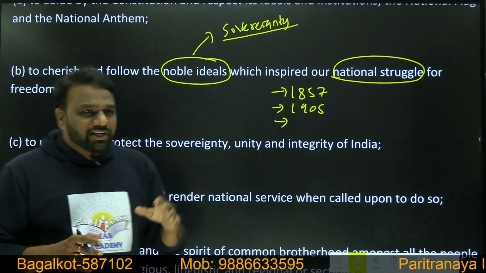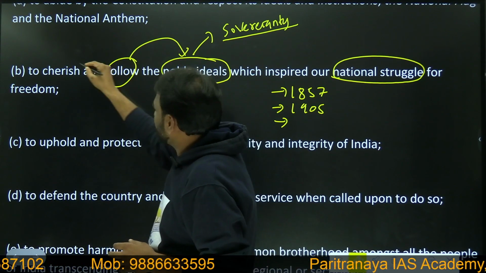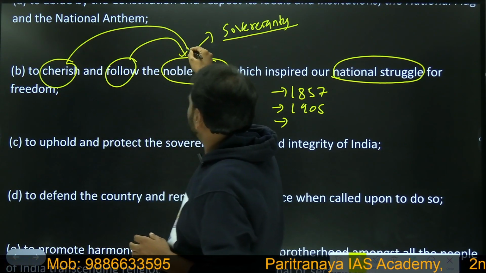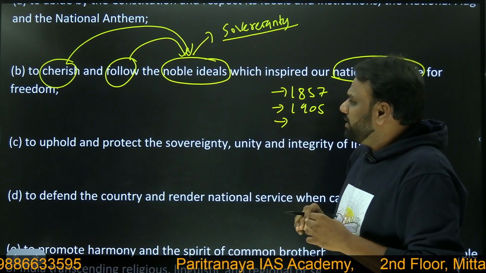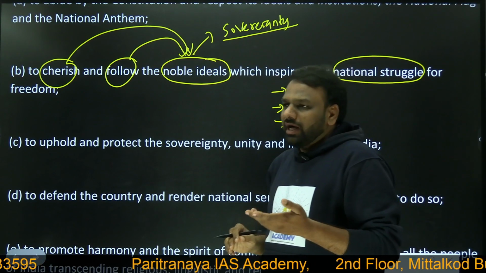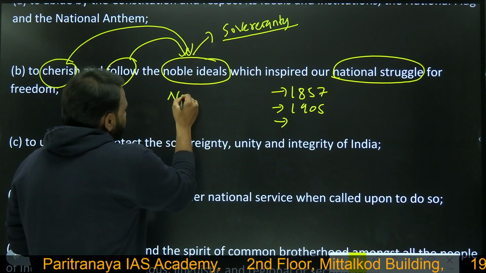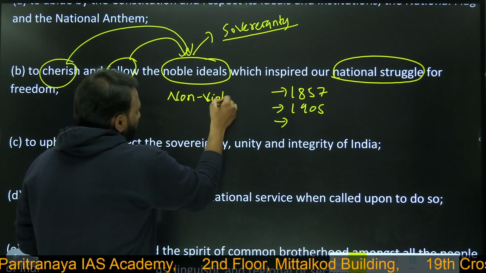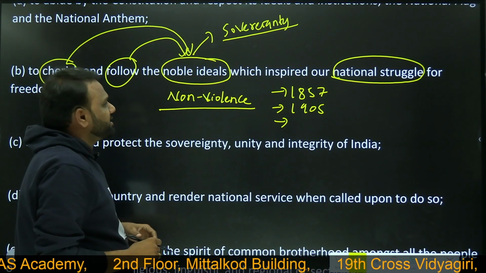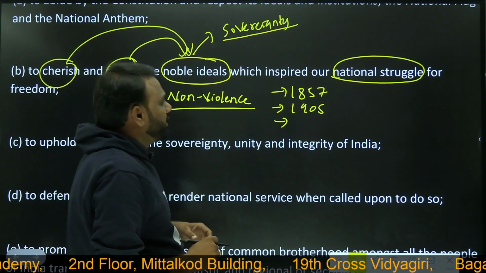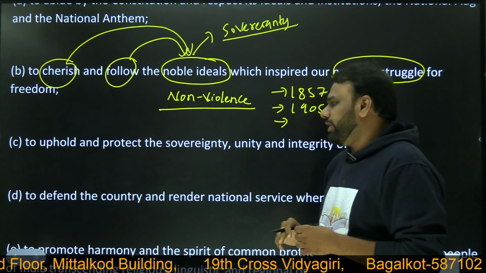So as a common citizen, we should follow these noble ideals and we should also cherish them. Okay, we should also love these ideals. I just took one example. Similarly, other noble ideals can be, now Gandhiji followed a noble ideal of what? Non-violence. Okay, non-violence. So similarly, as a citizen of this country, we should respect this non-violence. We should follow the non-violence which inspired our national struggle. Okay, which inspired our national struggle for freedom.